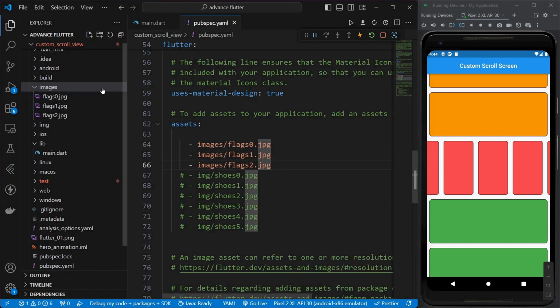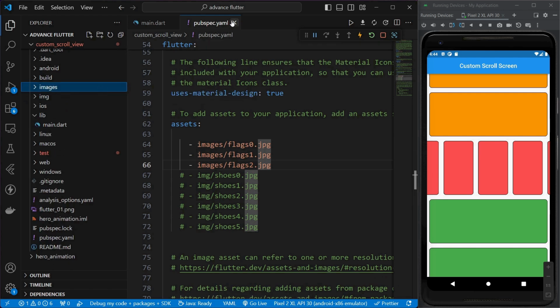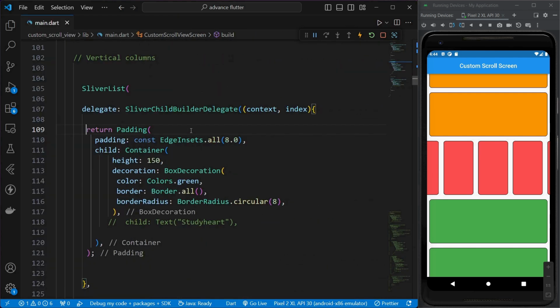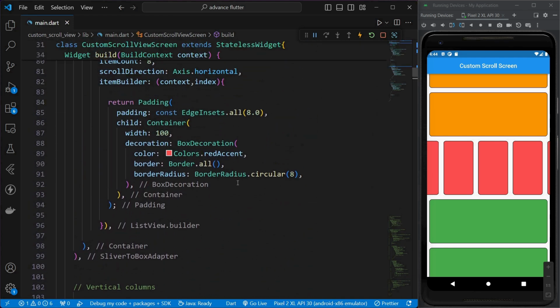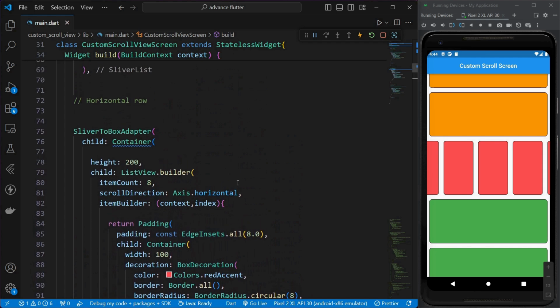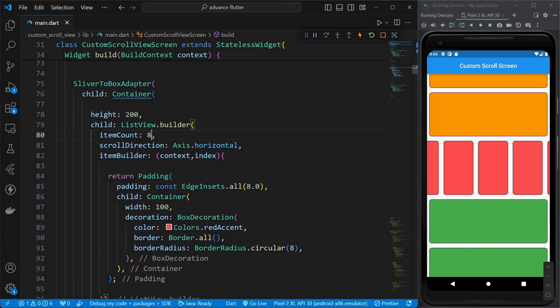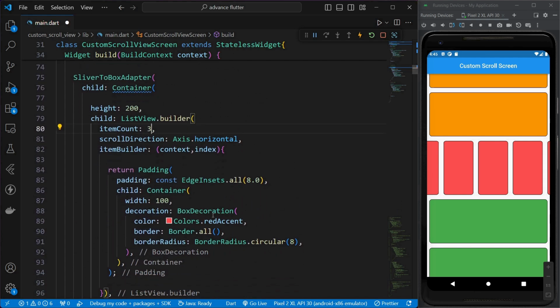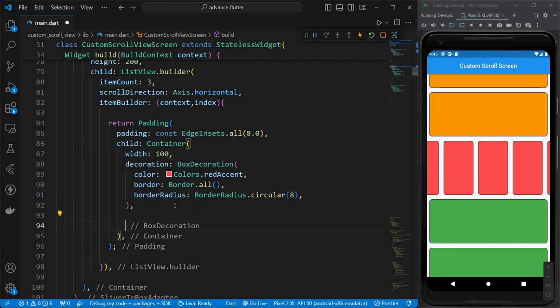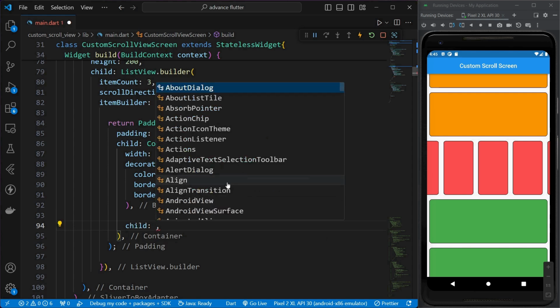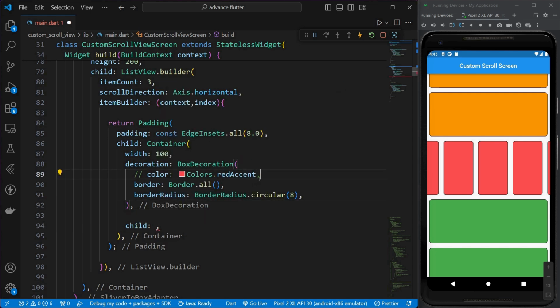Okay, now we'll simply return to our main.dart, and we have to come to our horizontal row, and I'll just change the item count to 3 because we have 3 images. And here in this container I'll use its child property, and I'll simply comment out this color and border radius, and here in this child property we'll use Image.asset,